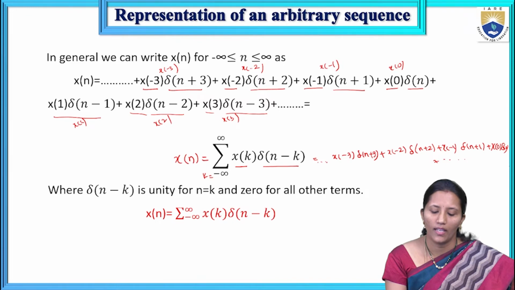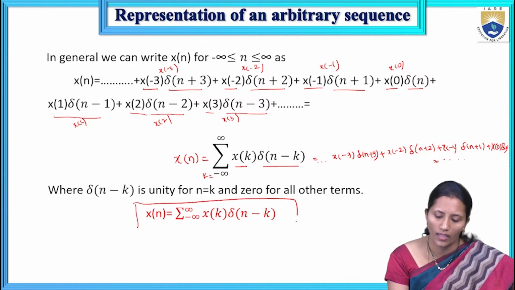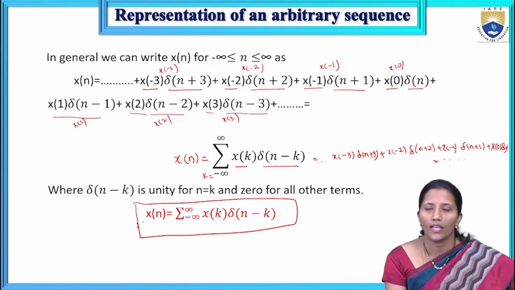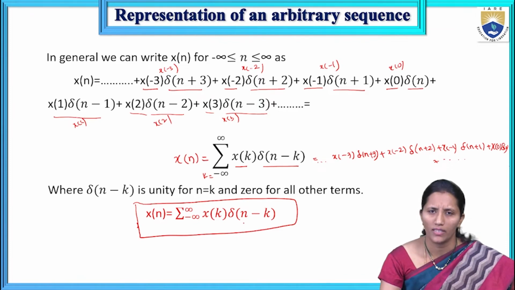Here del of n minus k is unity for n equal to k and 0 for all other terms. So this is the formula for any input signal. We can represent an arbitrary sequence with delayed or advanced versions of the impulse signal.